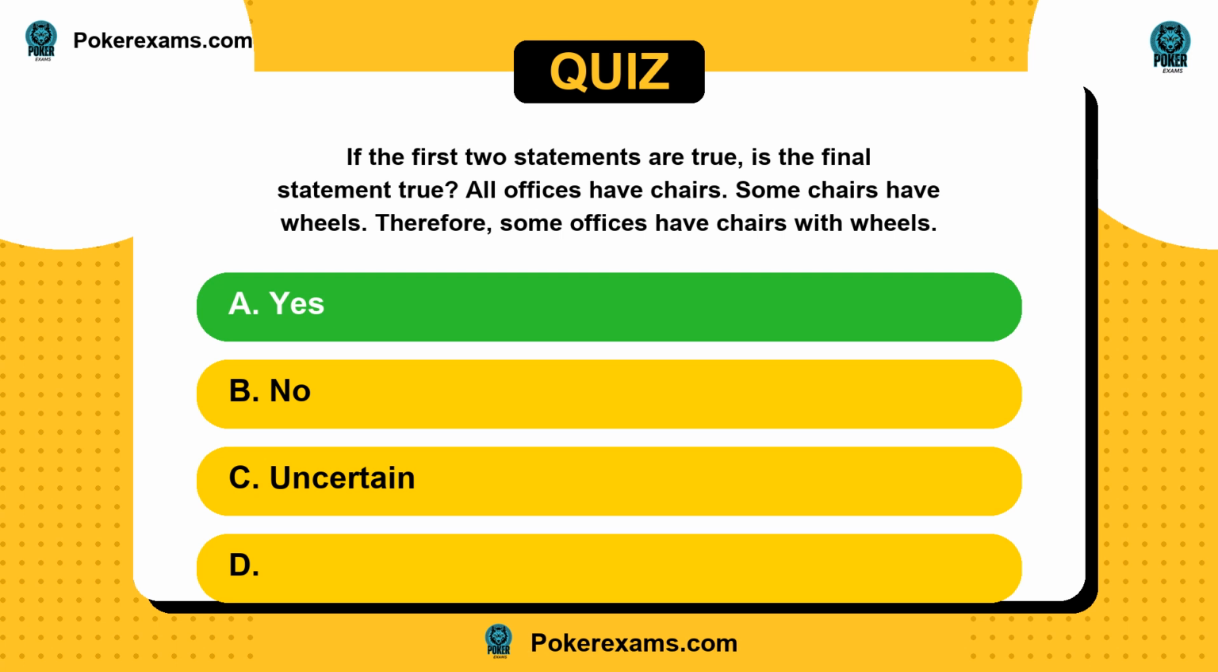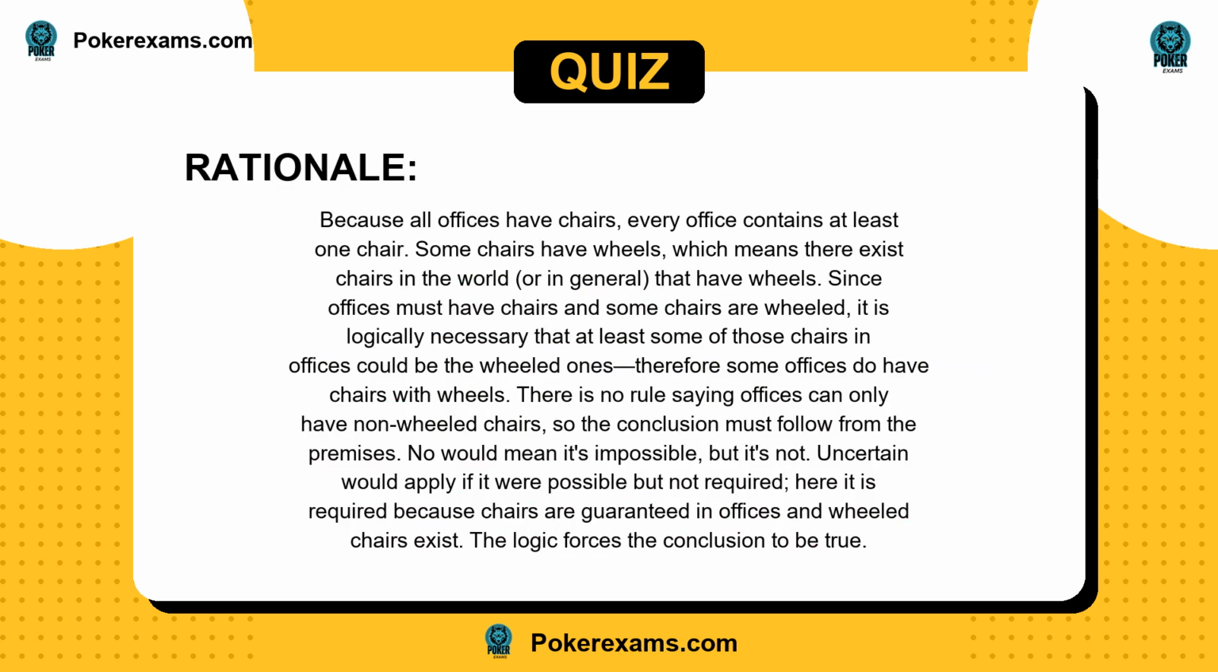The answer is A. Because all offices have chairs, every office contains at least 1 chair. Some chairs have wheels, which means there exist chairs in the world, or in general, that have wheels. Since offices must have chairs and some chairs are wheeled, it is logically necessary that at least some of those chairs in offices could be the wheeled ones. Therefore, some offices do have chairs with wheels. There is no rule saying offices can only have non-wheeled chairs, so the conclusion must follow from the premises.